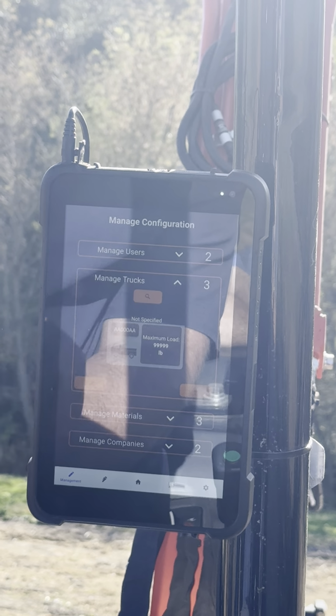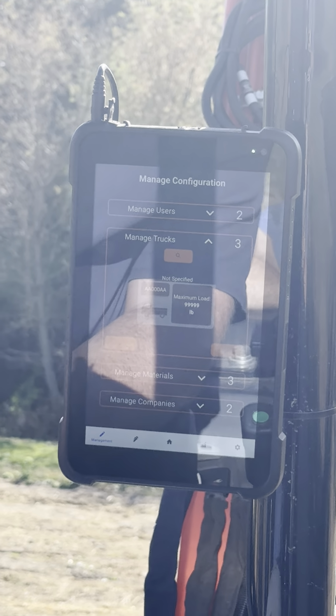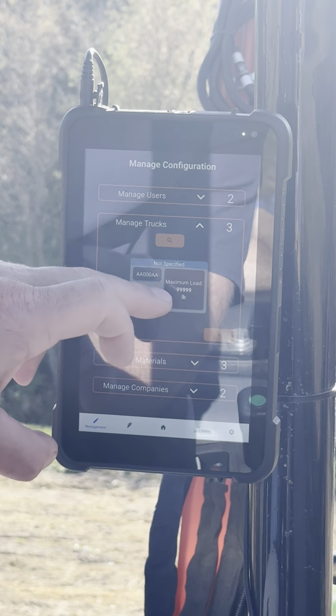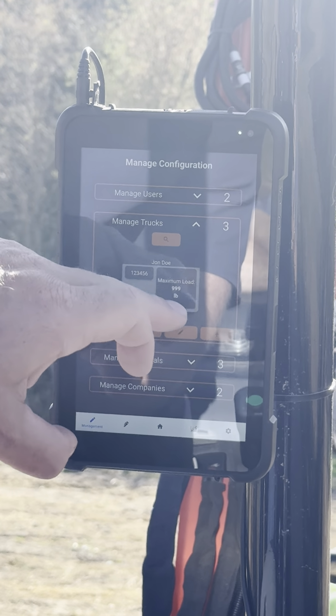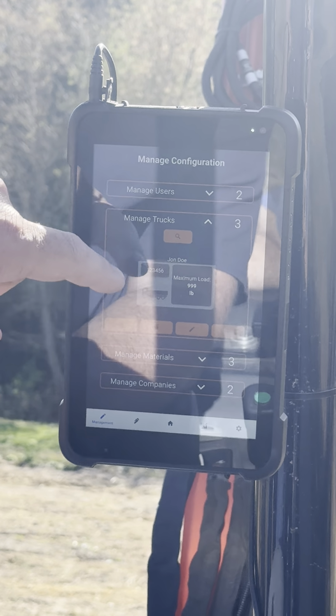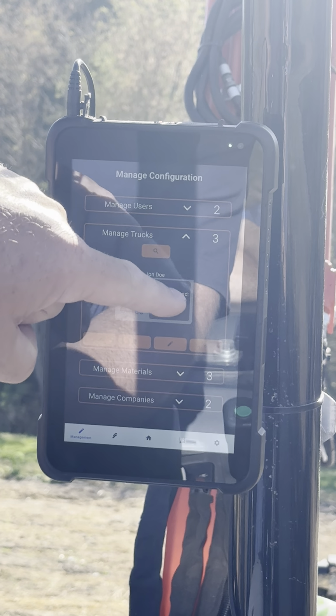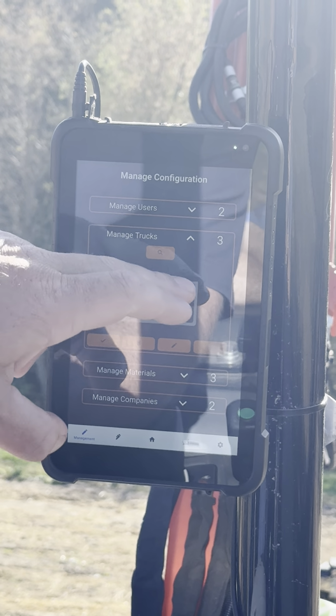We press add. We can see by scrolling over, we now have John Doe 1, 2, 3, 4, 5, 6 as the license plate with a load of 1,000 pounds.